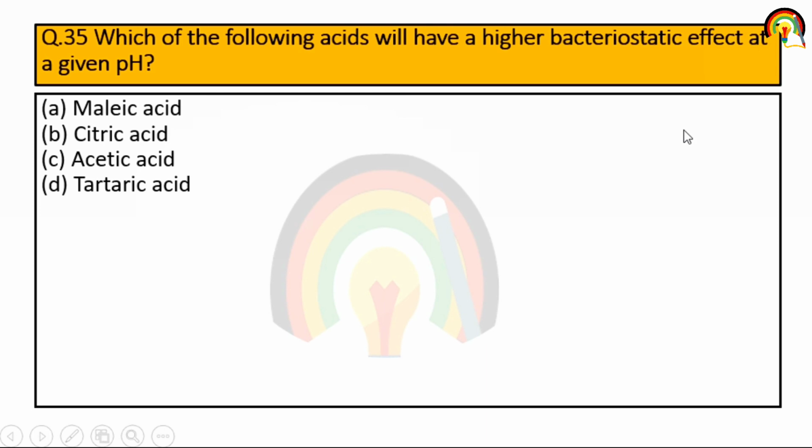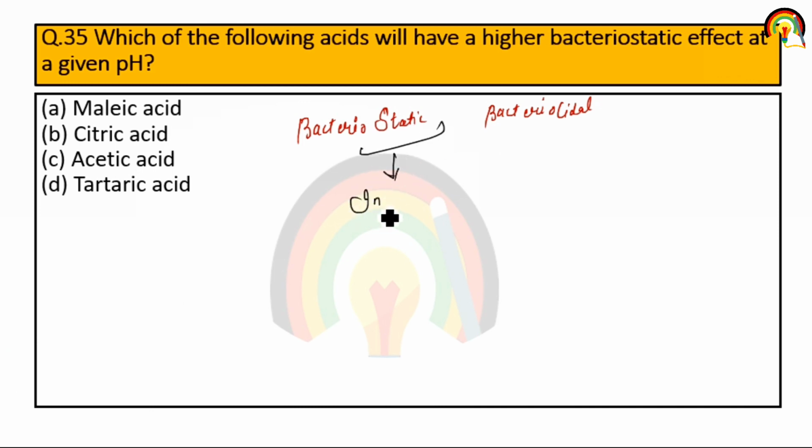Next one. Which of the following acids has a higher bacteriostatic effect at a given pH? There are mainly two terms, bacteriostatic and bactericidal. What is the meaning of static? Static means inhibiting or stopping.